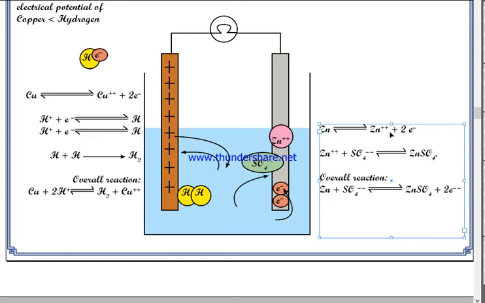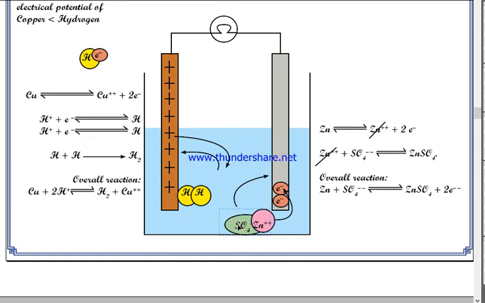So its overall reaction is like this. You can cancel out zinc from here, because the product of the first reaction is used in the second reaction. So the overall reaction is zinc plus sulfate ion gives zinc sulfate plus electrons. Since zinc and sulfate ion combine with each other, they form a compound, zinc sulfate, which is an insoluble solid.